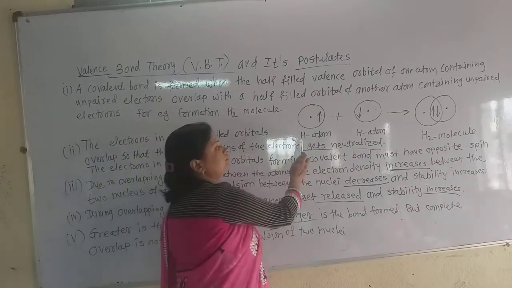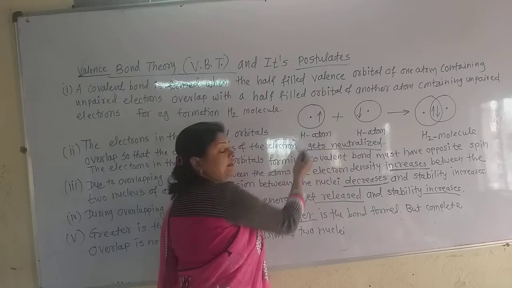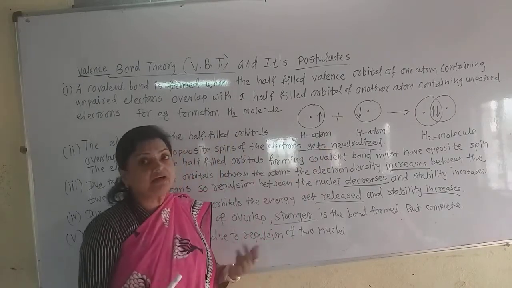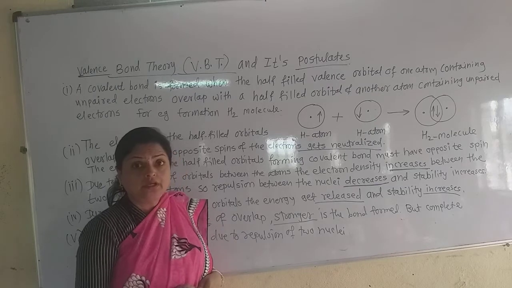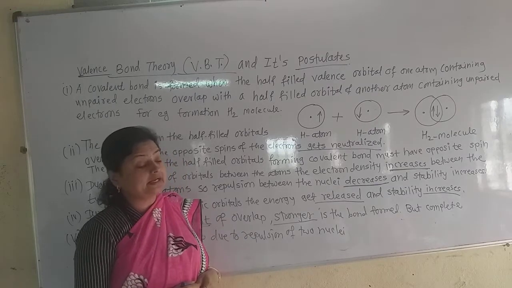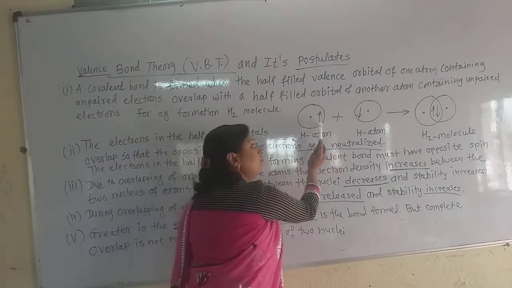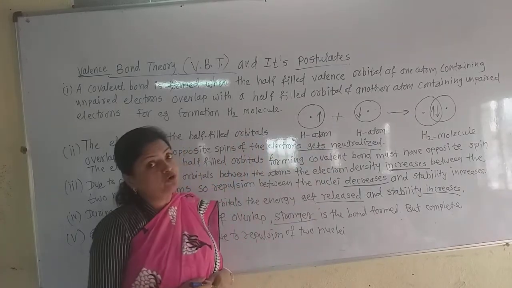Now this is the first hydrogen atom. Hydrogen atom has atomic number 1, so only one electron is present in the first shell of the hydrogen atom. Now, we already saw the spin quantum number.